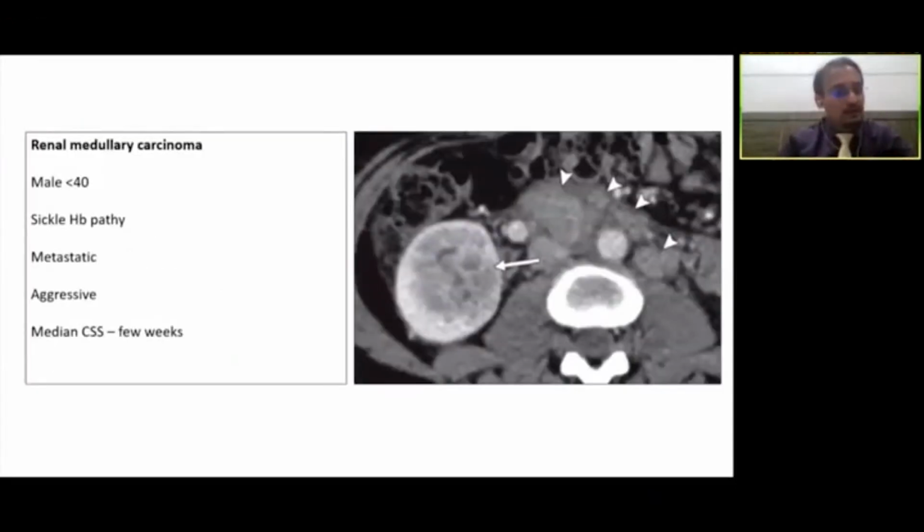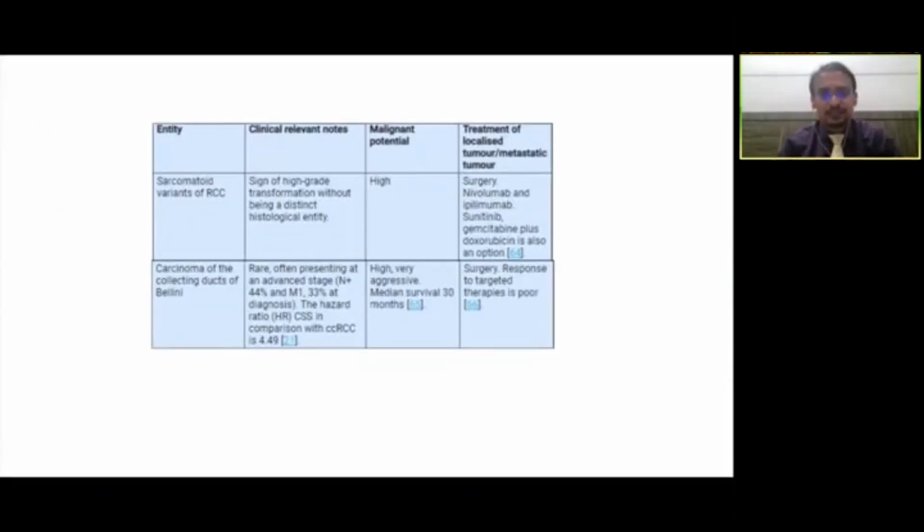So a little bit about the aggressive variety of tumors. Renal medullary carcinomas generally happen in younger males who may have sickle cell hemoglobinopathy in the background. They generally present with wide lymphadenopathy or metastasis. They are very aggressive, and the overall survival is limited to few weeks to few months, unfortunately. The sarcomatoid variant is an aggressive variety. It generally is a high-grade transformation without being a distinct histological entity. And as we know, in spite of the majority of treatment options, the prognosis is very grave.